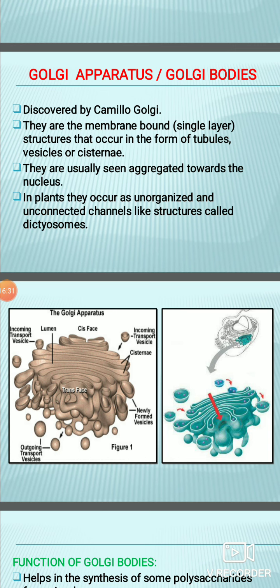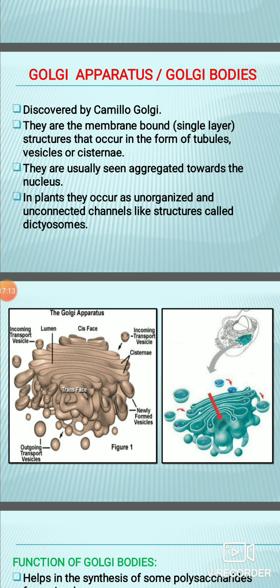Now this cisternae has a concave side and a convex side. The concave side, that is the lower side, the trans face, is the concave side. On the concave side those rounded structures are known as vacuoles. Vacuoles are spherical structures. And on the convex side, that is the upper side of the cisternae, you can see it is written cis face. The cis face has vesicles. You can see those transport vesicles. Those vesicles act as storage or packaging units in the Golgi apparatus.